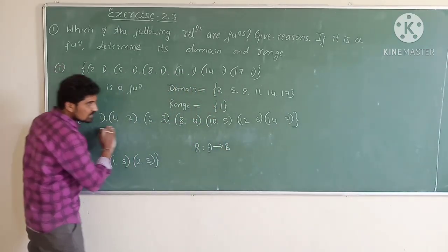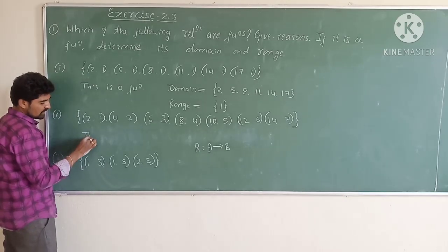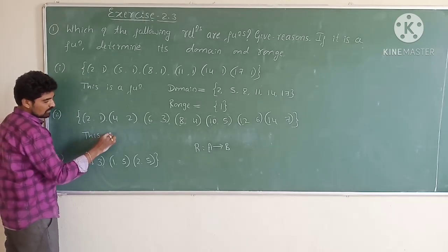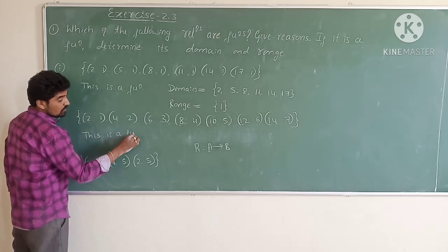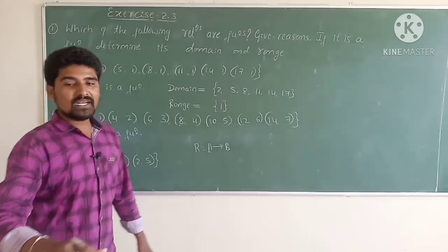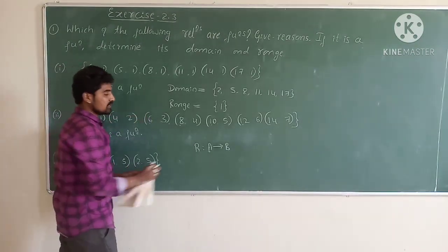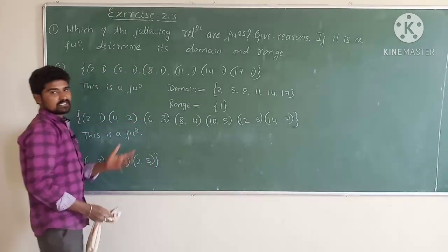This means that this relation is a function. Why is this relation a function? Because every element of the first set has a unique image in the second set. Therefore, this is a function.